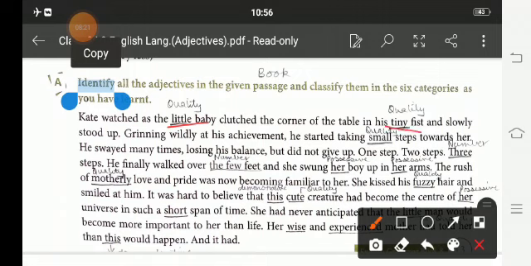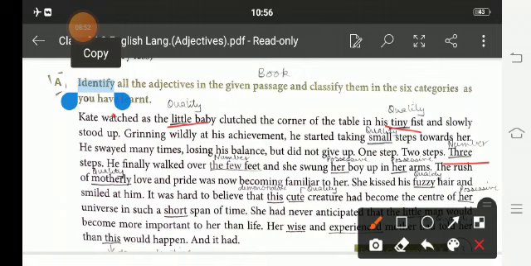Quality. First and slowly stood up, grinning wildly at his achievement. He started taking small steps. Quality. Towards her, he swayed many times, losing his balance but not giving up. One step, two steps, and three steps. These are the numbers 1, 2, 3. He finally walked over the few feet. Few feet is a number, few.